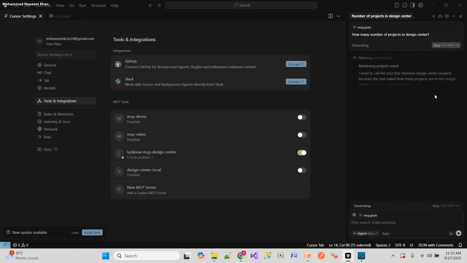So now it should invoke get Design Center projects, right? If I provide run tool, it will fetch the number of projects which are in Design Center. So currently I have SAP employee details and Salesforce system API. So it is saying two. Can you give the details?